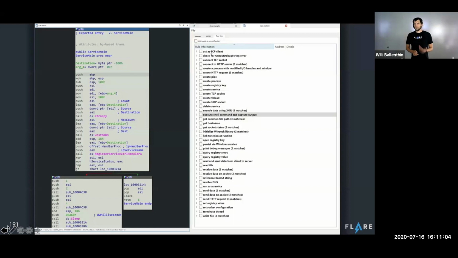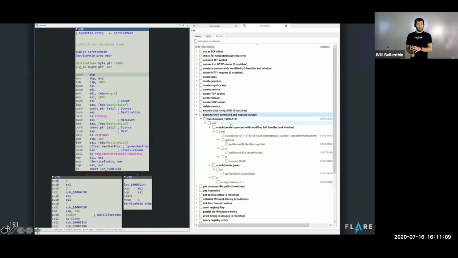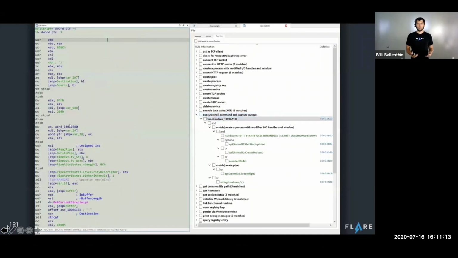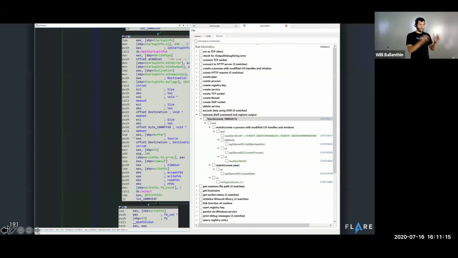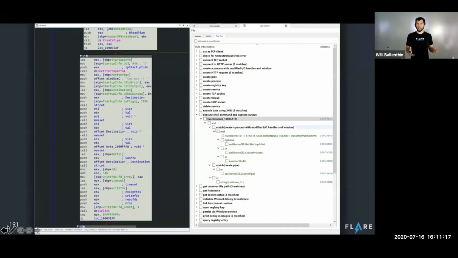Another thing I really love about this integration is that the plugin is extremely interactive. And this jives really well with IDA Pro. IDA Pro, the interactive disassembler, that's in the name of this tool. Our plugin is also extremely interactive.